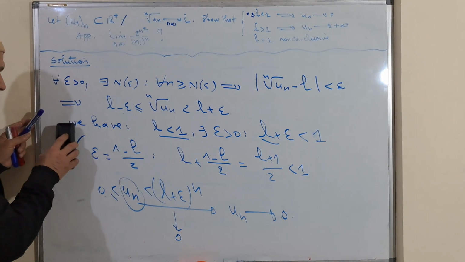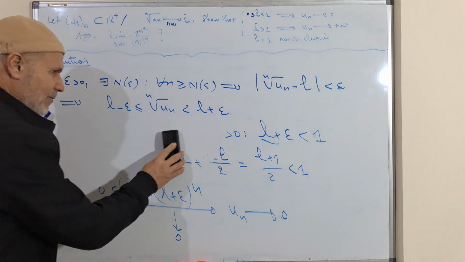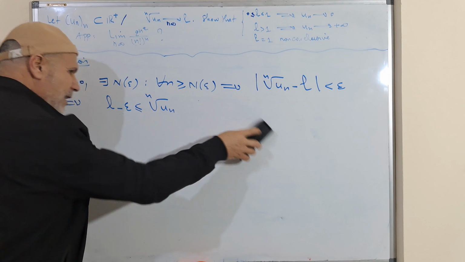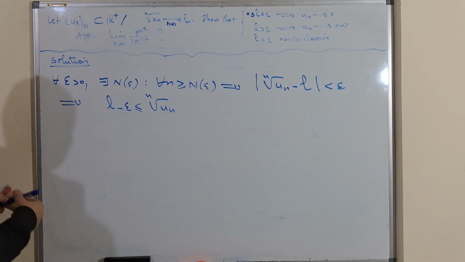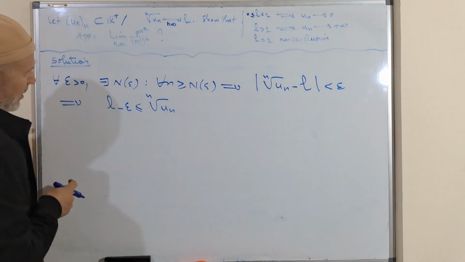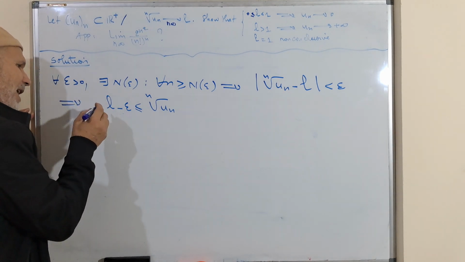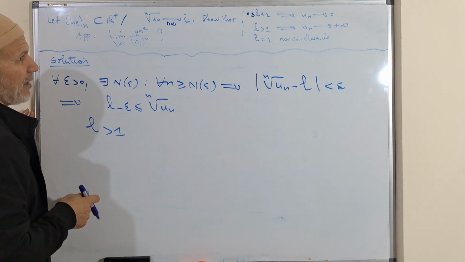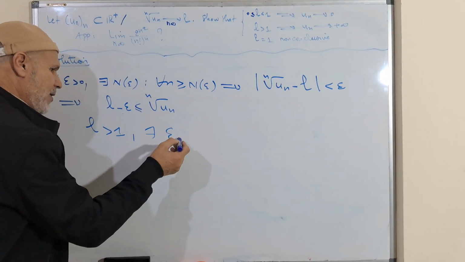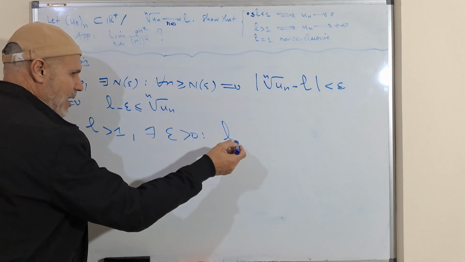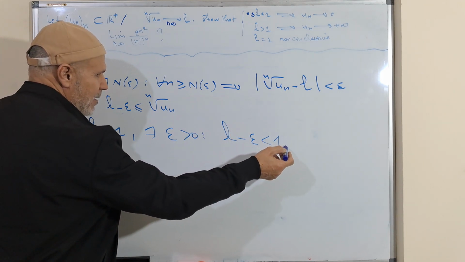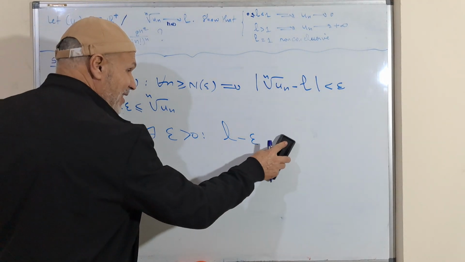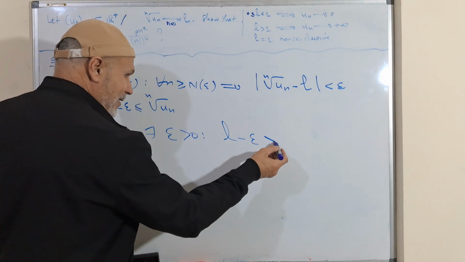In this case, we don't need this. When L is strictly greater than 1, this is sufficient. As we did before, we can find epsilon greater than 0 such that L minus epsilon is still strictly greater than 1.